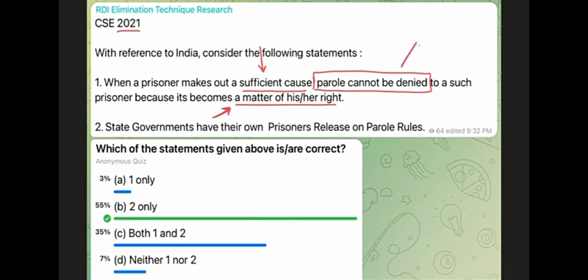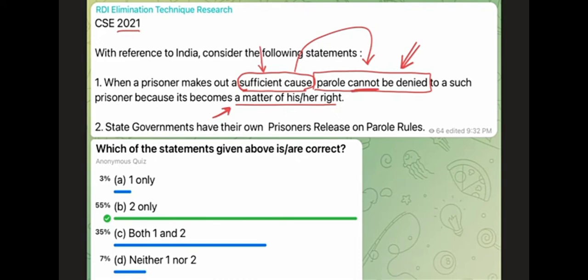Secondly, it says parole cannot be denied if sufficient cause is made, right? Firstly, there is no definition of sufficient cause in the statement, so anything can be said to be a sufficient cause. And if anything can be said to be a sufficient cause, then parole cannot be denied. There are so many situations, so many emergency situations that the law has to take care of. And if parole cannot be denied, such strong words are there, then it can wreak havoc in society. There can be wrong people on the streets if parole cannot be denied in any case, if sufficient cause is made, right? So this is a big judicial or legal loophole if such a statement were correct. So this statement is most likely incorrect.